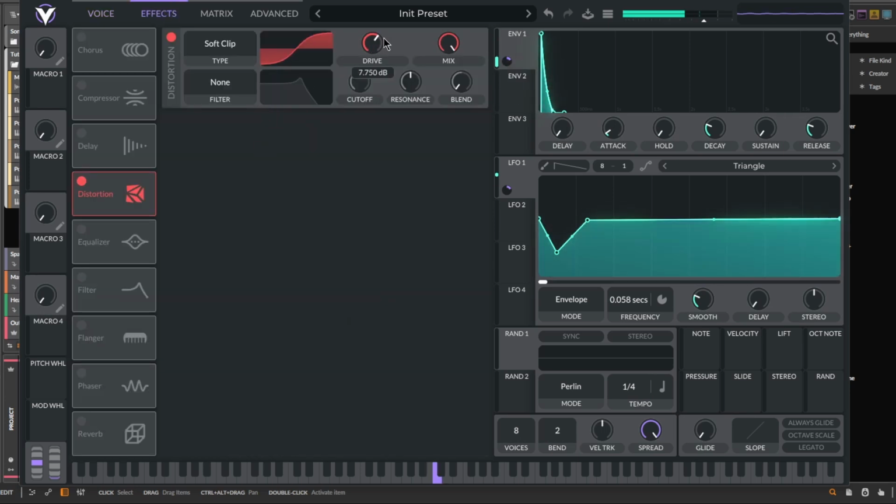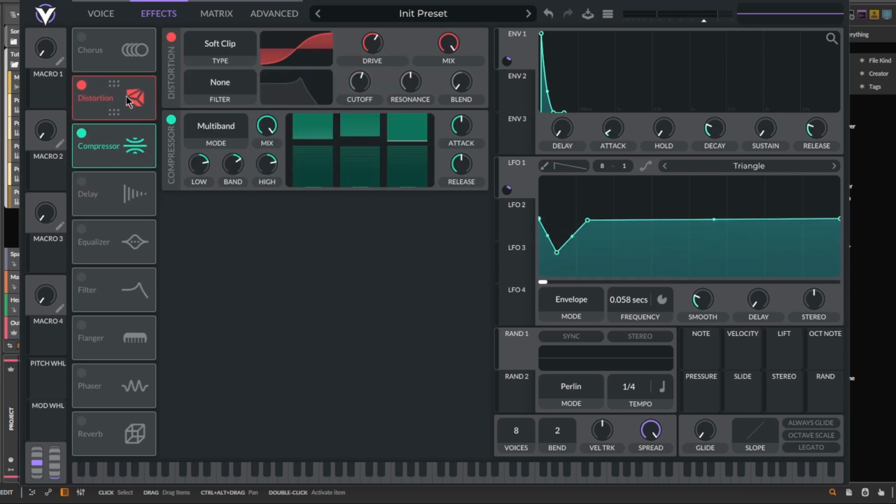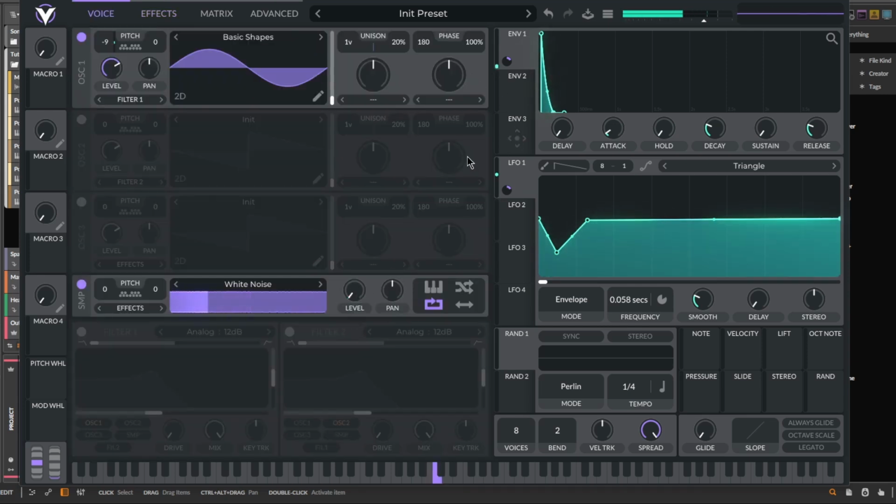I added some soft clip distortion to drive a punchy sound, and added some basic compression after the distortion. The white noise was being boosted too much by the distortion and compression, so I reduced this a little more.